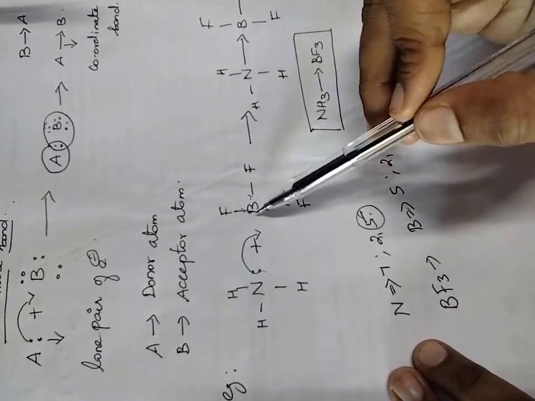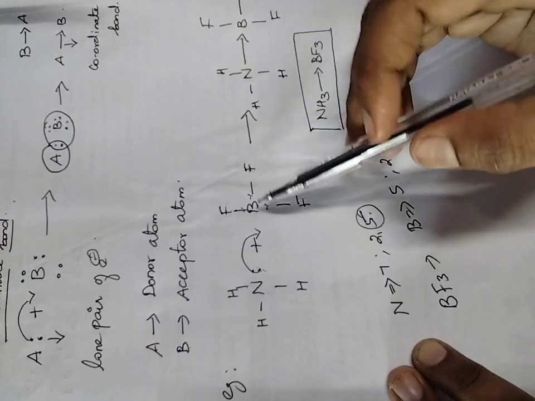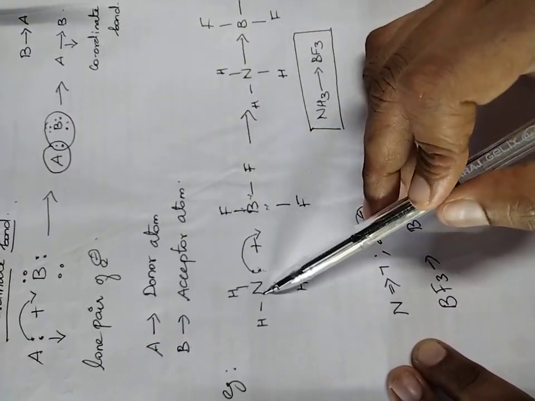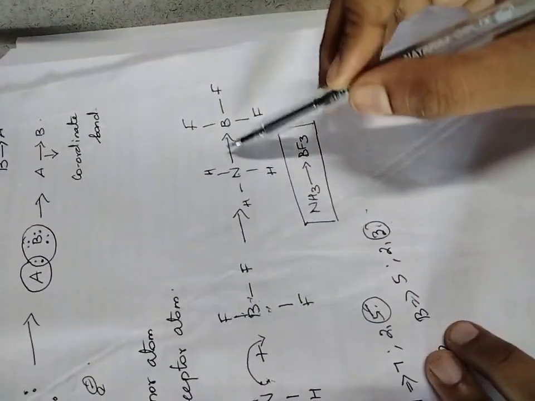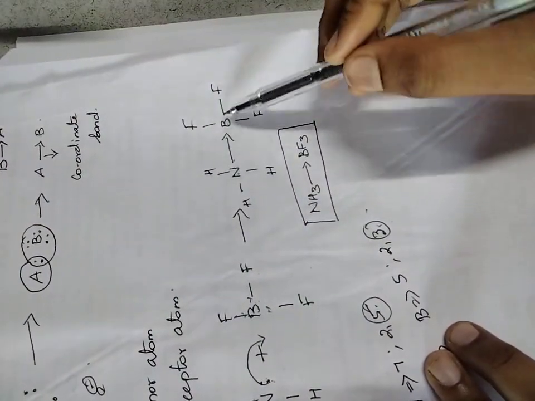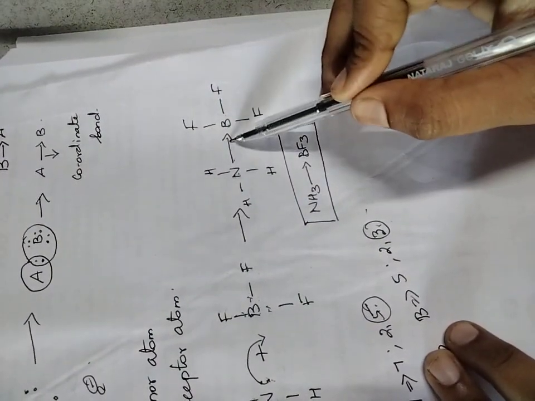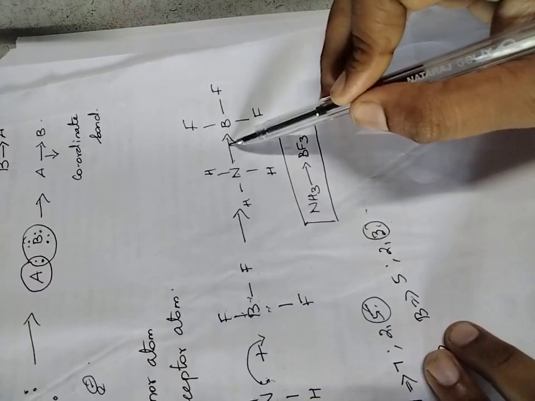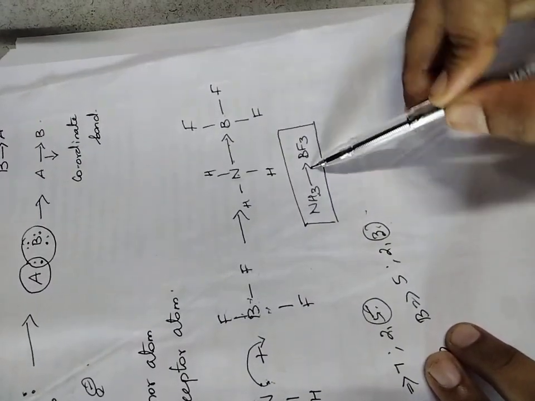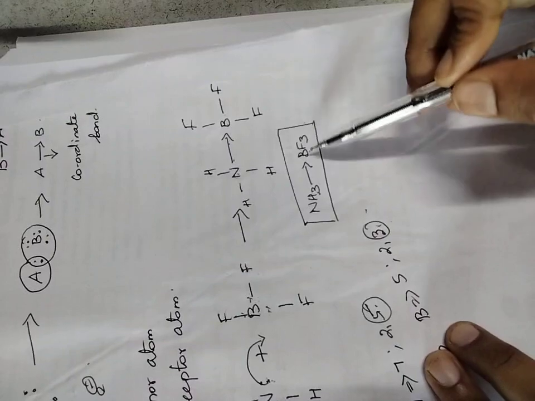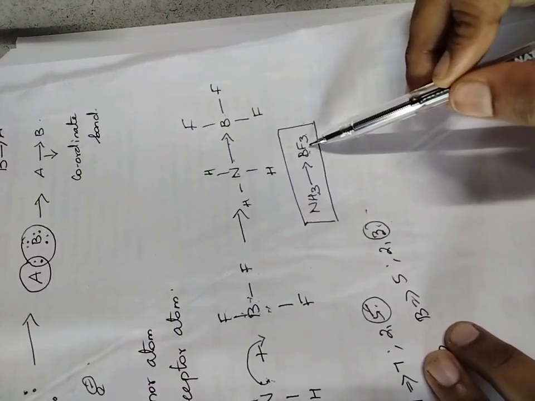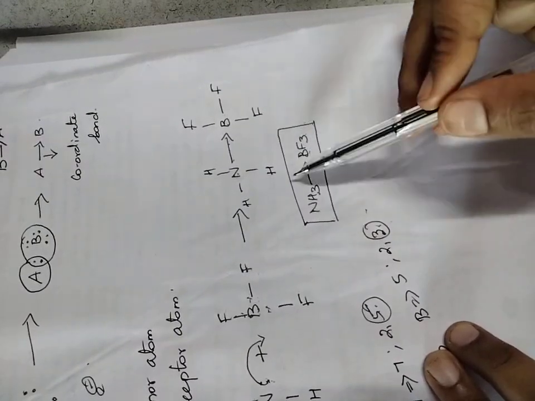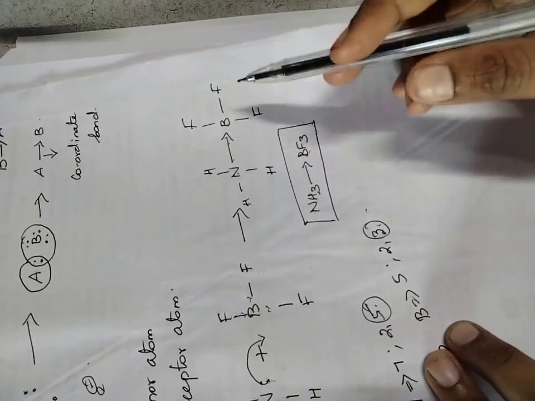So to reach the stable state, boron is short of 2 electrons. So that is going to be donated by nitrogen. That is why I have written like this. Nitrogen is donating its pair of electrons to boron. So this is called coordinate linkage. So how will the structure be? Ammonia, coordinate linkage, BF3, that is boron trifluoride. Okay, so in this way we can understand the coordinate covalent bond.